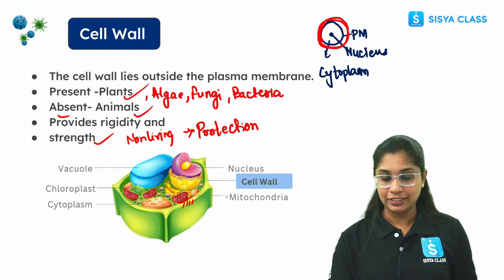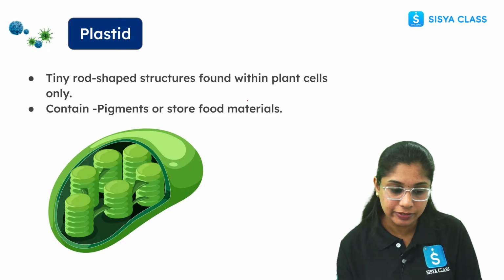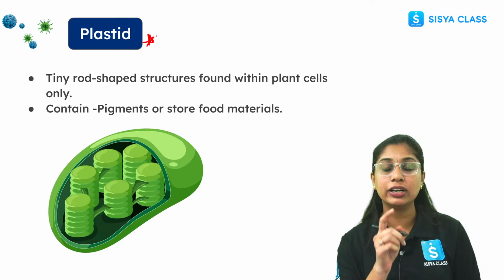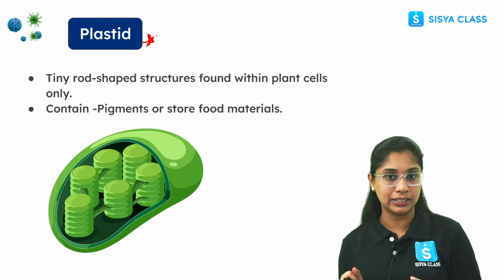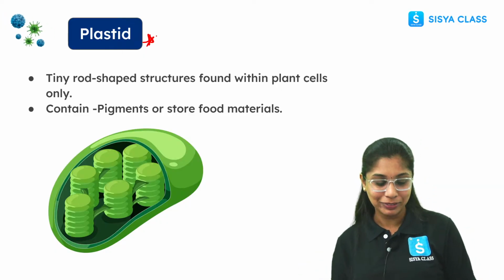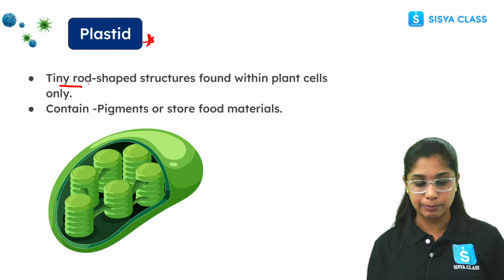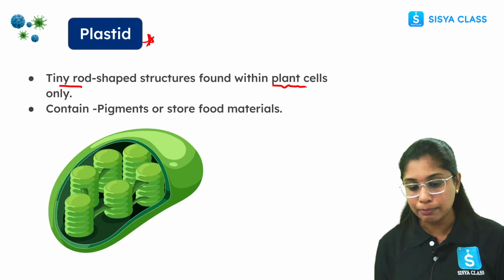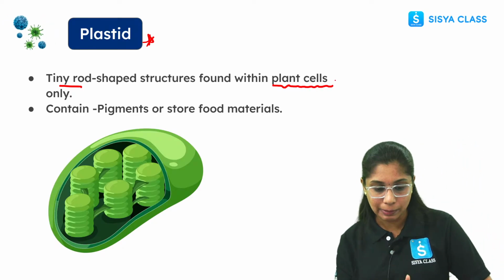Okay then, alright, fine. So now coming to the plastids. This is very important everyone. Why very important? In your NCERT they usually ask what is the difference between plant and animal cells. 1 mark is coming from here. Alright everyone, so what is a plastid? These are tiny rod shaped structures found within the plant cell. Apart from this we can see them in algae also, but here we will stick to the plant cell.